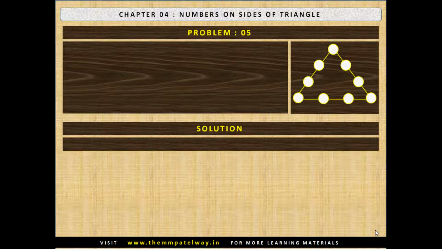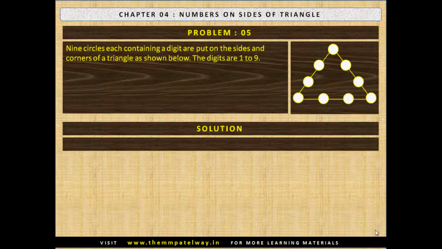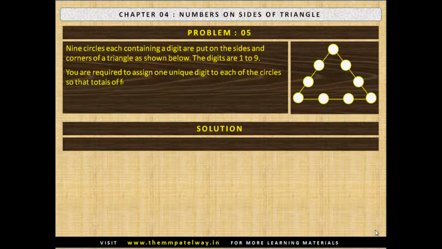Problem number 5. 9 circles, each containing a digit, are put on the sides and corners of a triangle as shown below. The digits are 1 to 9. You are required to assign one unique digit to each of the circles so that the totals of 4 digits contained by any side of the triangle equals to 20. How many basic answers are possible?